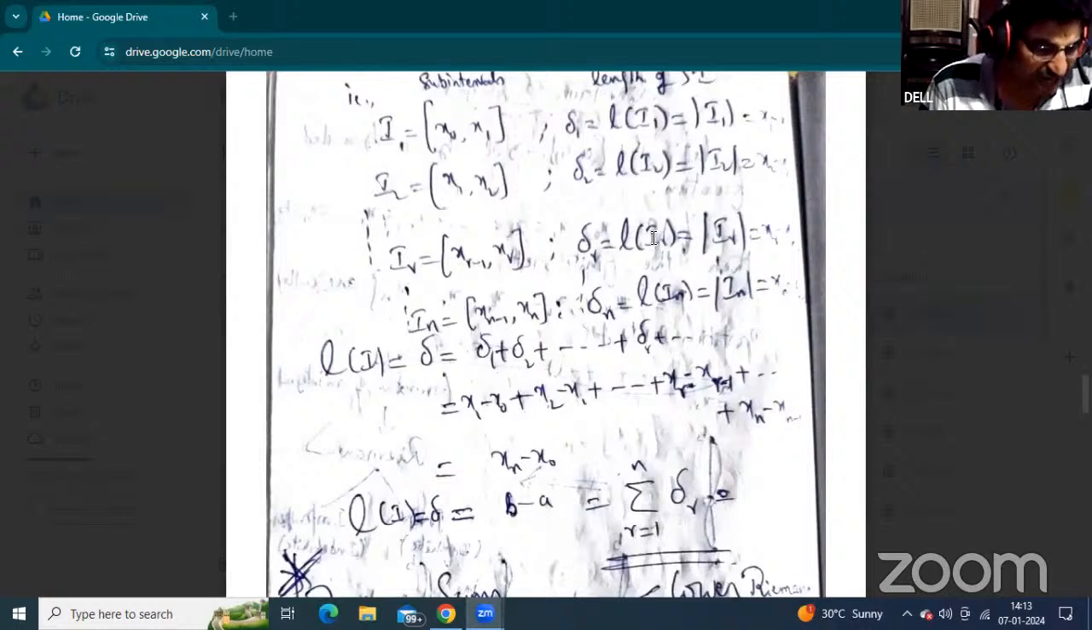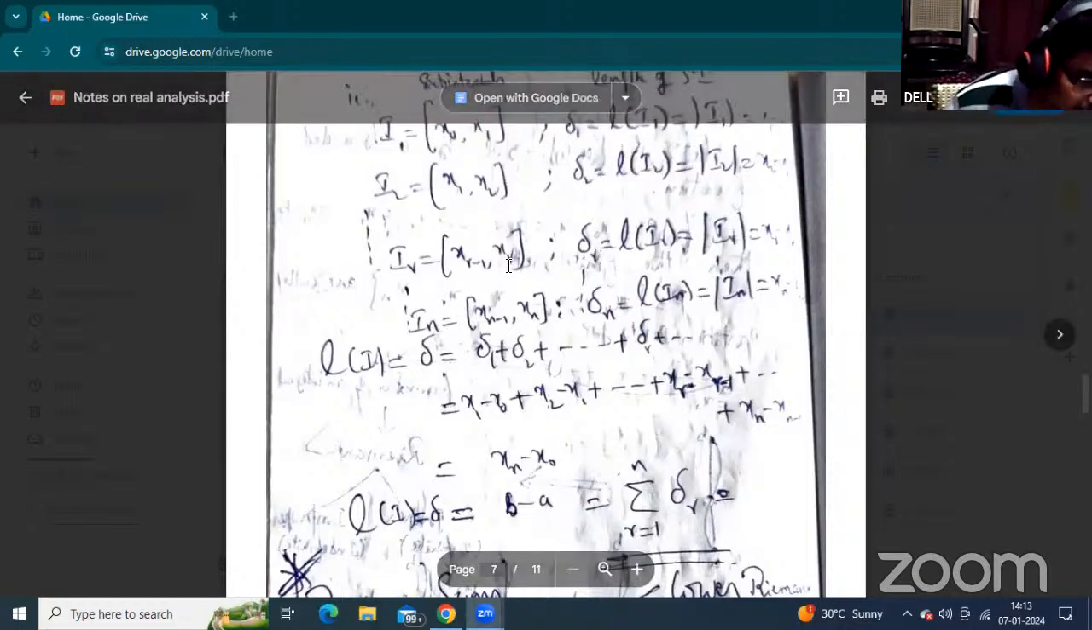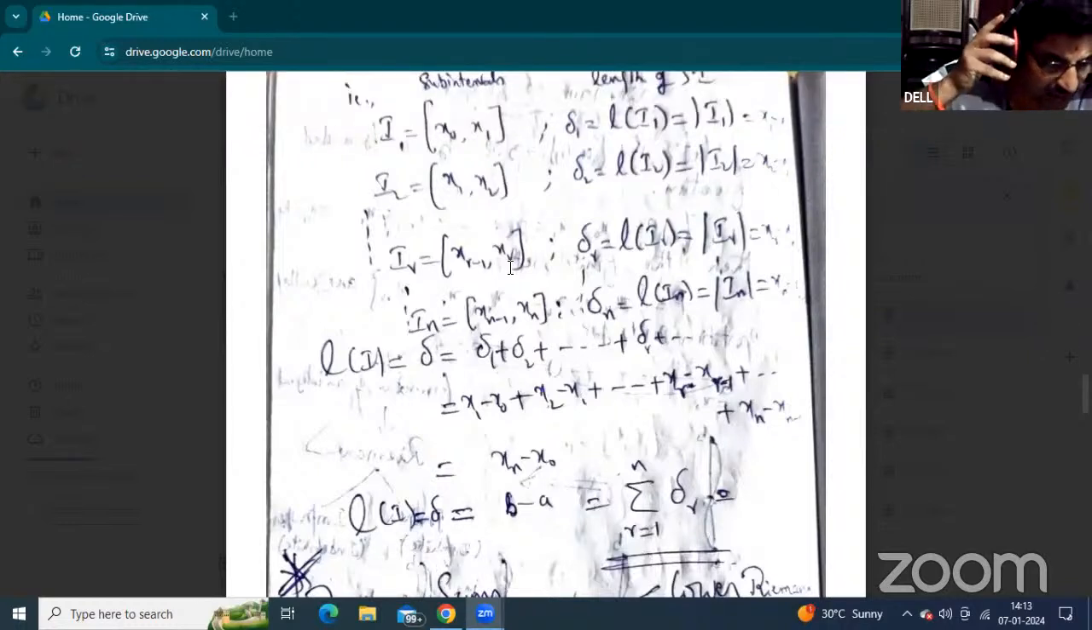Length means L of I R. The length of the rth subinterval is denoted by del R, that is mod I R. In the multiple choice question, the rth subinterval length is del R equal to dash. That value is x r minus x r minus 1. And the nth subinterval is x n minus 1 and x n, both brackets closed. That is called a closed interval.